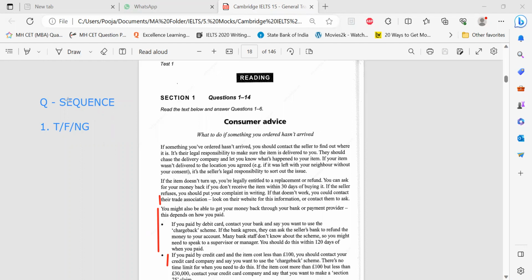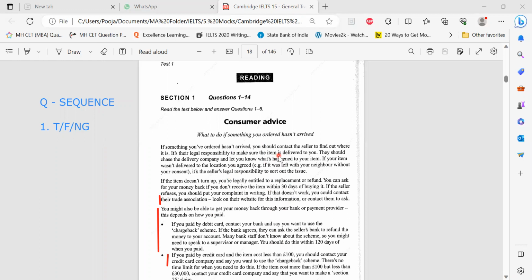Understanding that these questions are in sequence makes a lot of difference in our reading patterns. Otherwise, our eyes move randomly. Where is it? Where is it? People go up, people go down, they reread, they keep reading it. It's like a maze that they keep going round and round, where every paragraph they come back and check if the answer is somewhere here or here. Why? Because they're not confident. They don't know that they are going in a sequence. They have to go in the sequence.